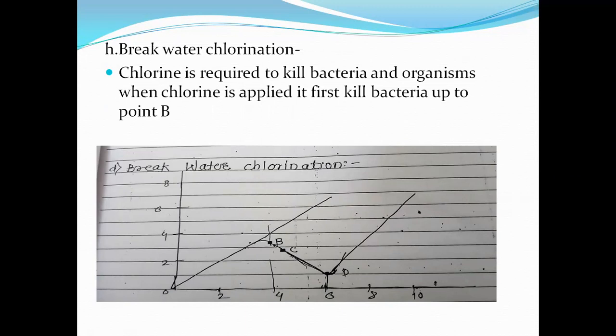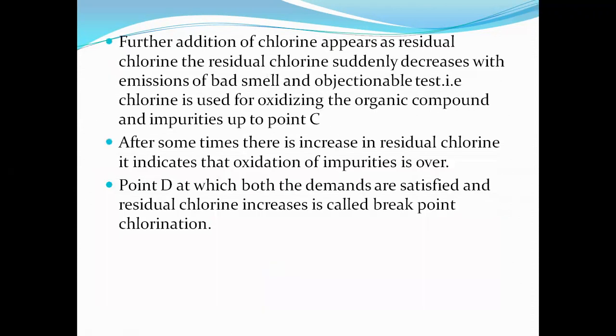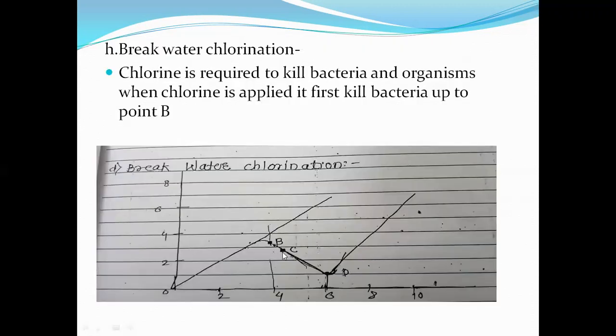When chlorine is applied, it first kills bacteria up to point B. See this graph. After that, further addition of chlorine appears as residual chlorine. The residual chlorine suddenly decreases with emission of bad and objectionable taste, as the chlorine is used for oxidizing the organic compounds and impurities up to point C.